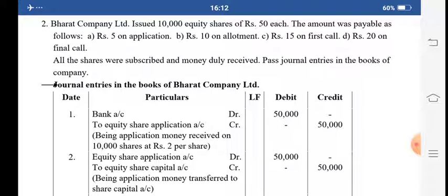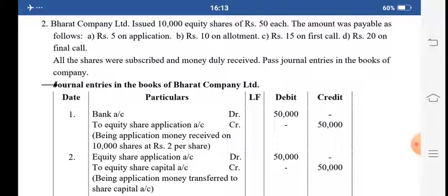Bharat Company Limited issued 10,000 equity shares of rupees 50 each. The amount was payable as follows: rupees 5 on application, rupees 10 on allotment, rupees 15 on first call, rupees 20 on final call. All the shares were subscribed and money duly received. Pass journal entries in the books of the company.